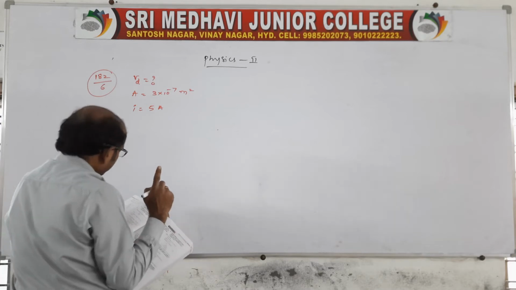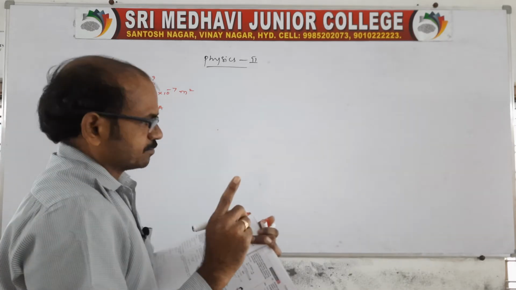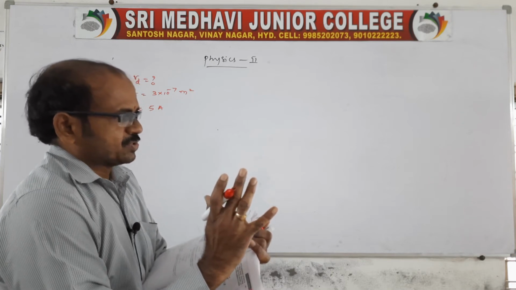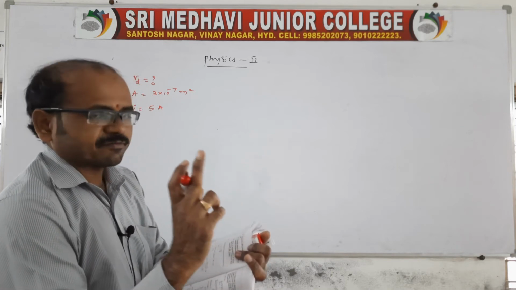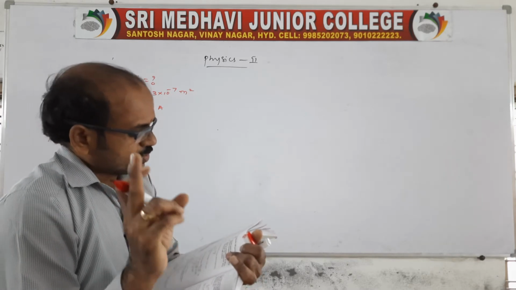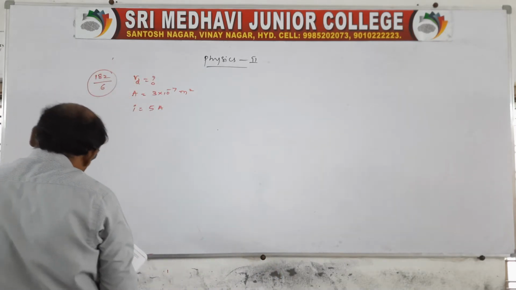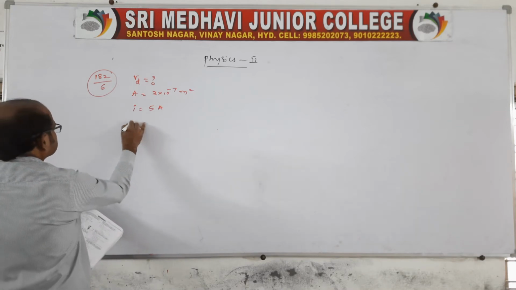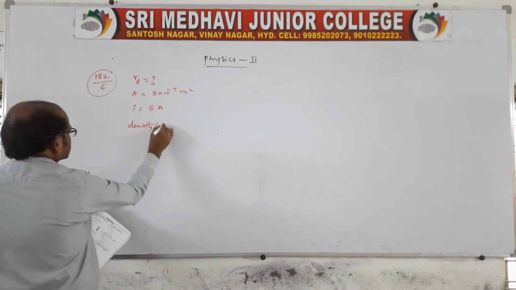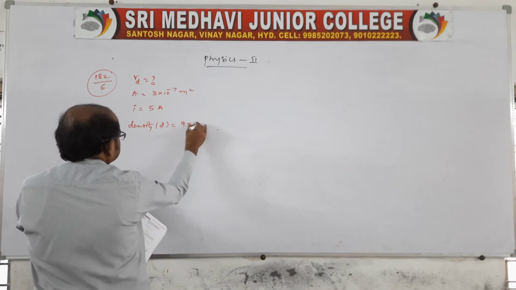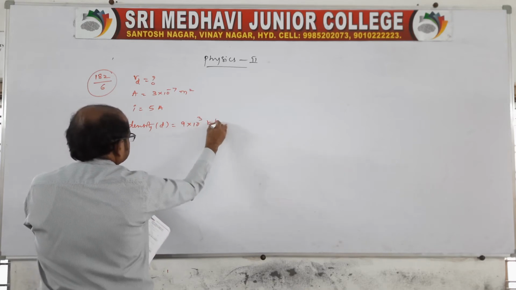Remember, assume that each copper atom contributes one electron, because copper consists of a number of atoms. The density of copper is given as D equal to 9 into 10 power 3 kg per meter cube.